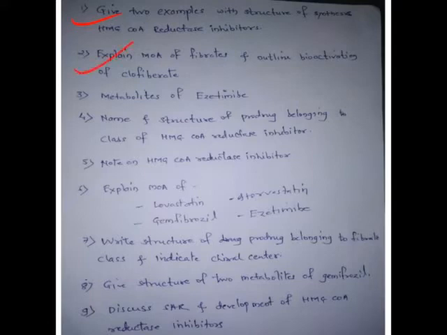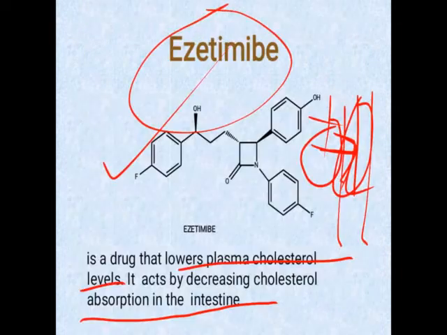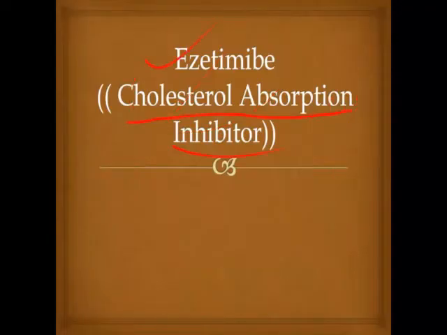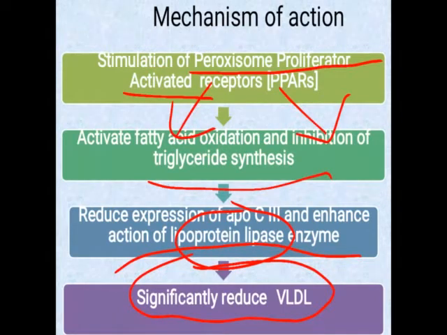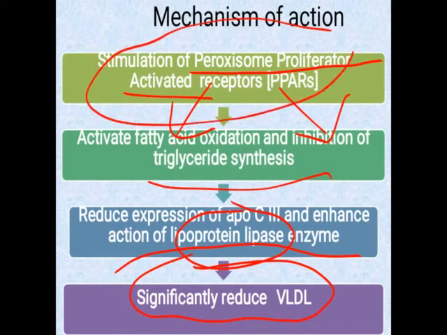Next one, explain mechanism of action of fibrates and outline the bioactivation of clofibrate. So that is the mechanism of action of fibrates: stimulation of peroxisome proliferator activated receptor, which has two functions. One, to decrease the synthesis, and to increase the metabolism. So they are responsible for activating fatty acid oxidation.